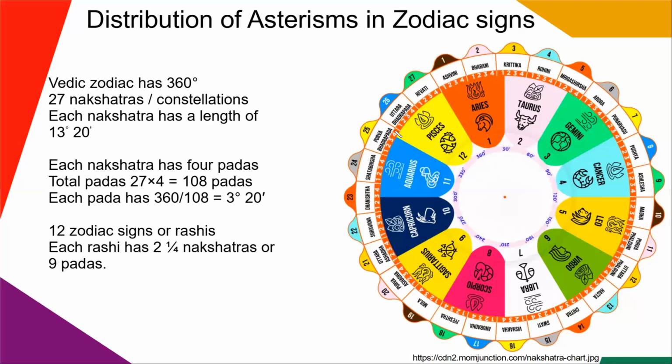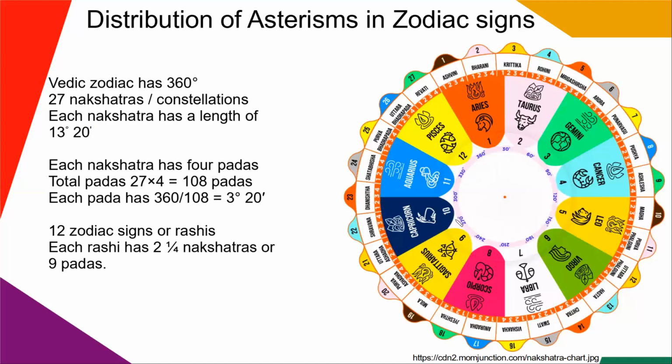So the 4th part of Purva Bhadrapad is ruled by Jupiter. All the 4 parts of Uttara Bhadrapad are ruled by Saturn. And all the 4 parts of Revati Nakshatra are ruled by Mercury.